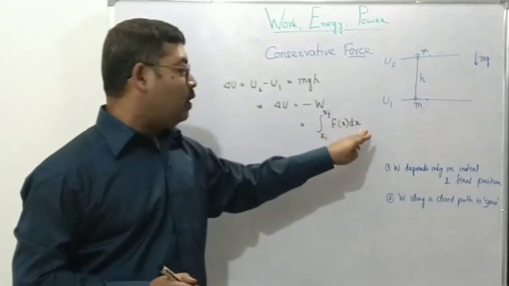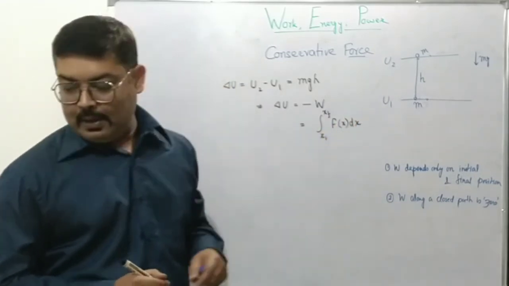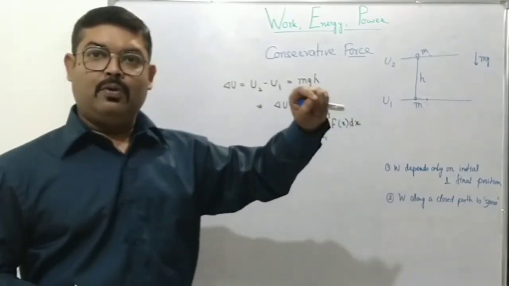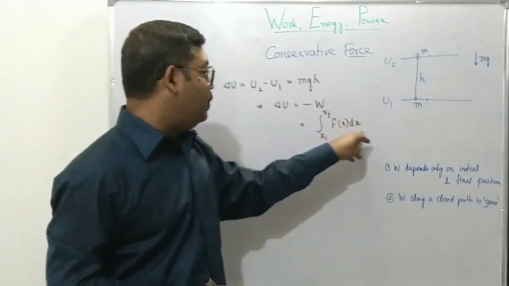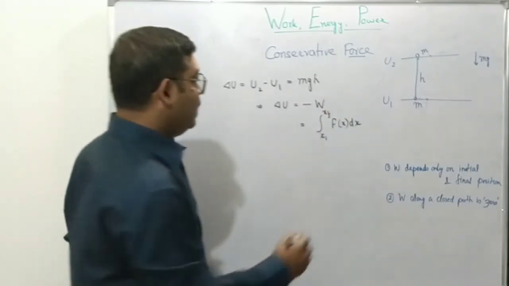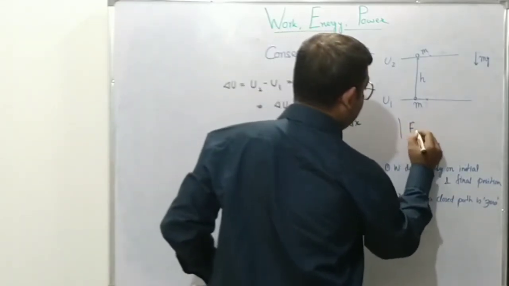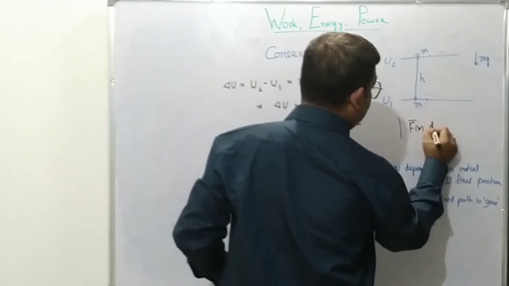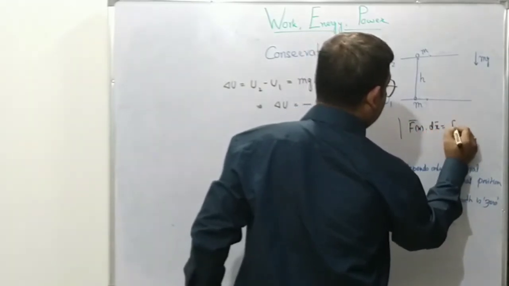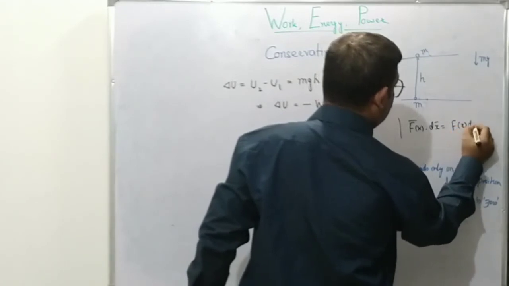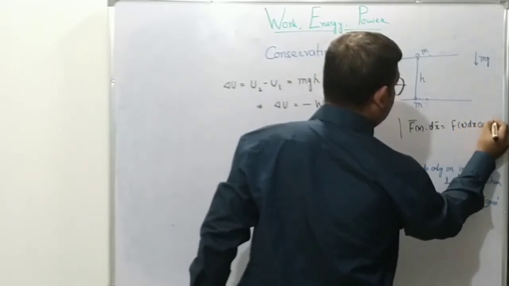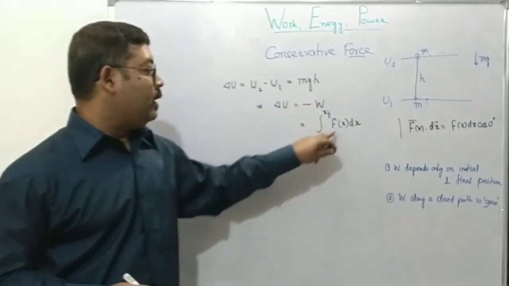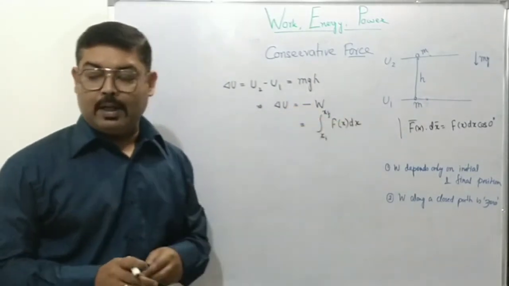So F dot dx will be simply F into dx into cos 0. Cos 0 is 1, so we will have this particular expression, right? From this expression we have taken this. W equals integration of this for a variable force, you remember that.